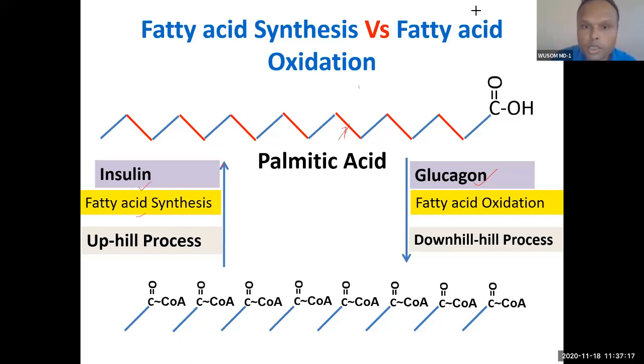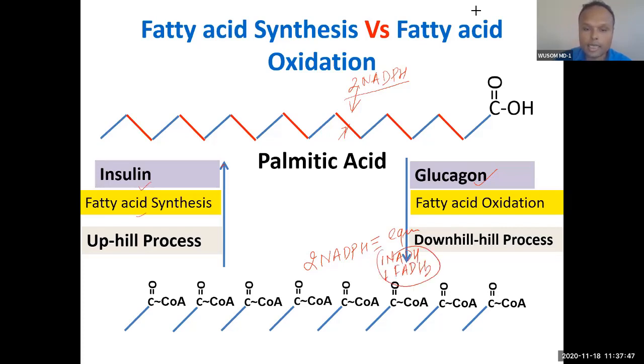Here bond formation required 2 NADPH. So here, because of bond breaking, there will be production of 2 NADPH-equivalent molecules, not equal molecules, equivalent molecules. What are they? Equivalent to 2 NADH: one will be NADH and the other will be 1 FADH2. So two equivalents, one NADH and one FADH2. Okay, so this molecule will be synthesized because of breaking of the bond here.